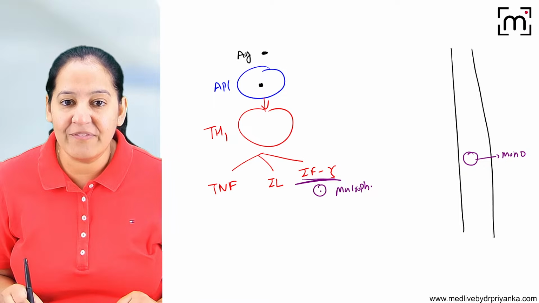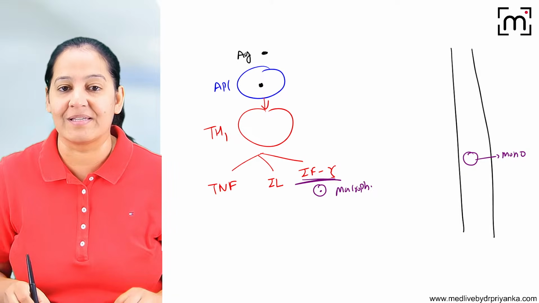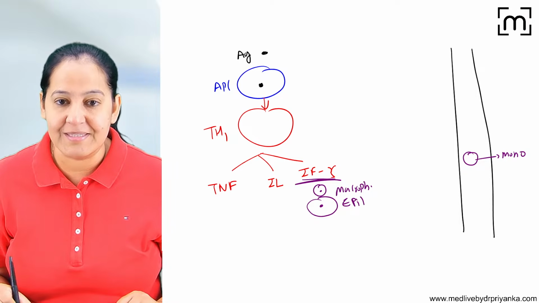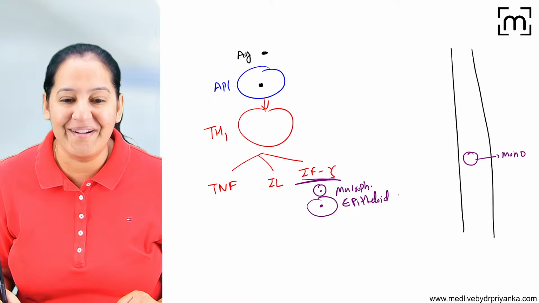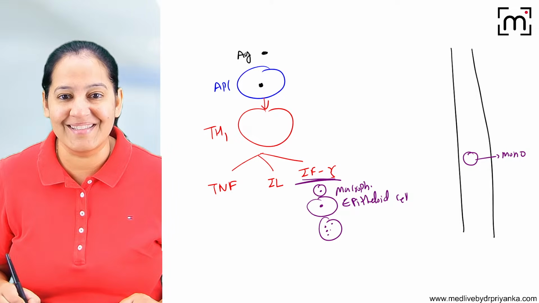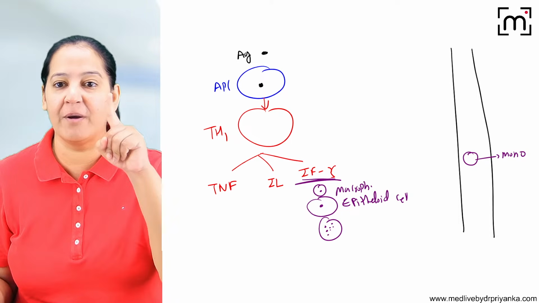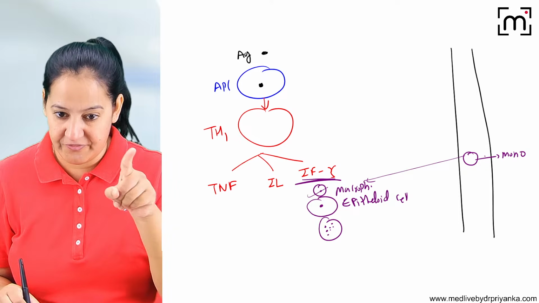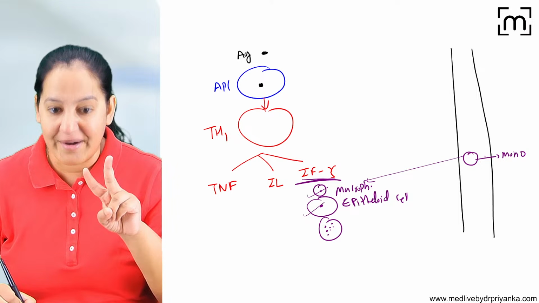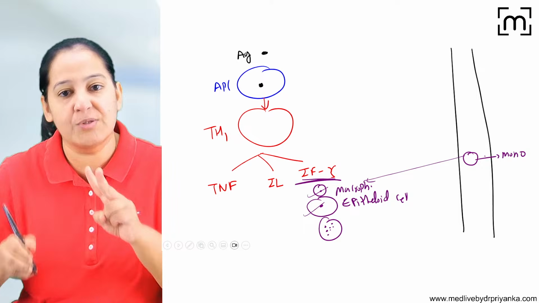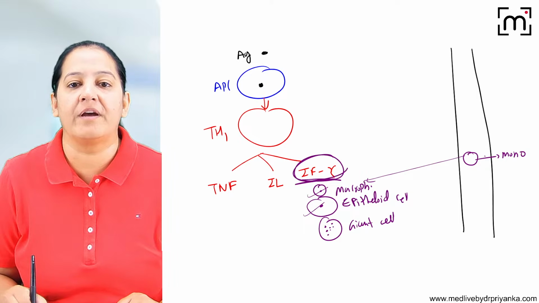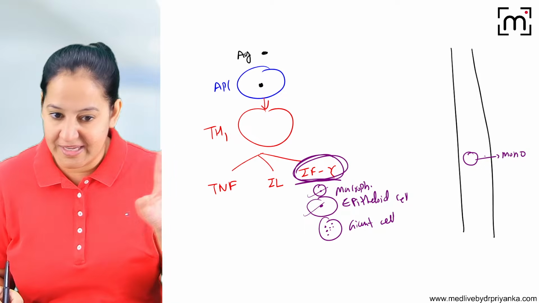Not only are they taking the macrophages out, they are increasing the size of the macrophages. So macrophages become increased in size and are known as modified macrophages. The modified macrophages are known as epithelioid cells. Multiple epithelioid cells fuse with each other and form the giant cells. So 3 things are happening. Number 1, monocytes are coming out as macrophages. Macrophages increase in size. The modification occurs, known as epithelioid cells, and multiple epithelioid cells fuse with each other and giant cells are formed. So all this is done by interferon gamma. Okay, interferon gamma story is over.